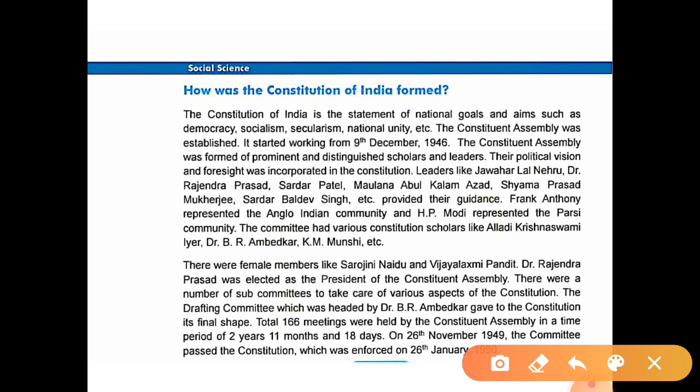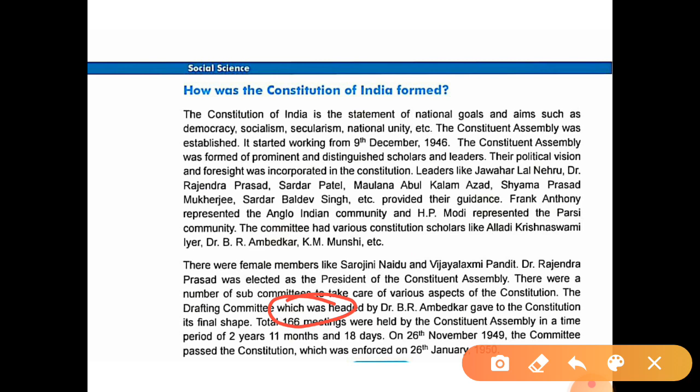So that is the drafting committee which was headed by Dr. B.R. Ambedkar, who was the leader of the drafting committee of the Constituent Assembly. So Dr. B.R. Ambedkar, he is also known as the father of the constitution. A total of 166 meetings were held by the Constituent Assembly in a time period of 2 years, 11 months and 18 days. Okay. So how many meetings were held?